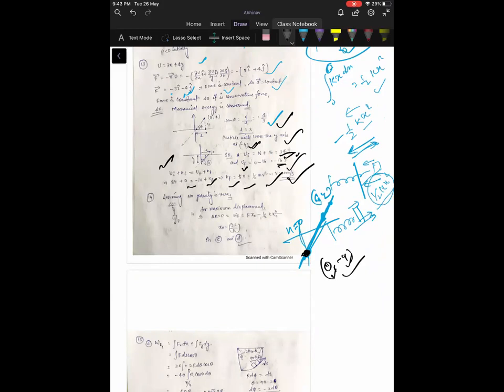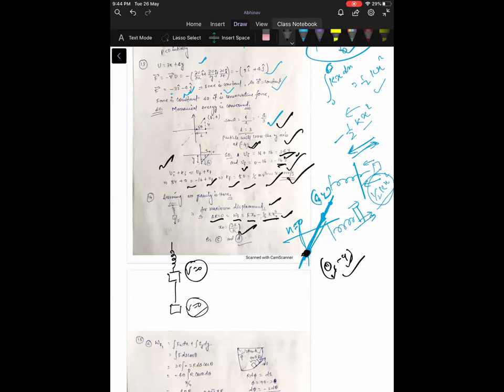For maximum displacement, we know work done by all the forces is equal to delta K. At maximum displacement, v is equal to 0, and the initial velocity and final velocity are both 0. So work done by the force plus work done by the spring is equal to change in kinetic energy, which will be 0. So x naught is equal to 2F by k.